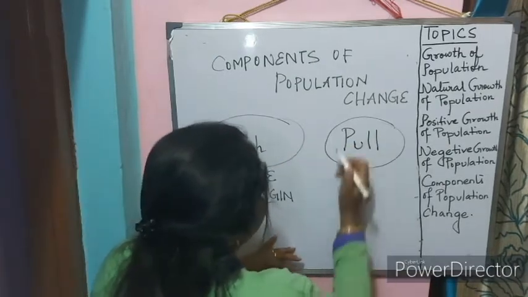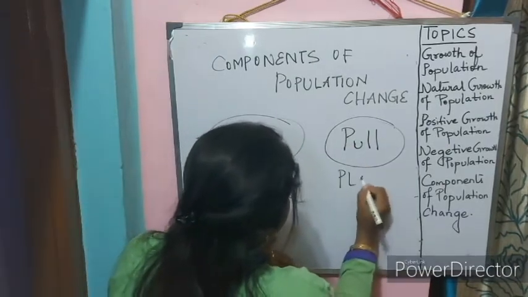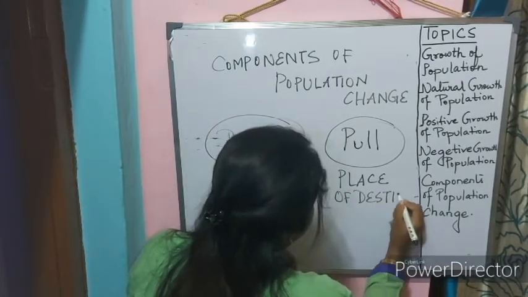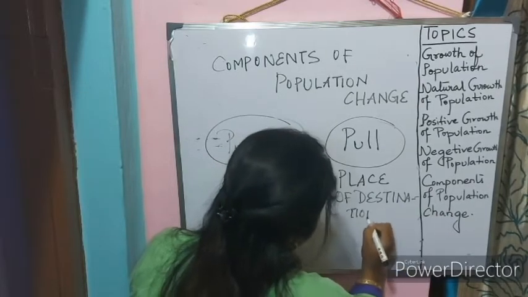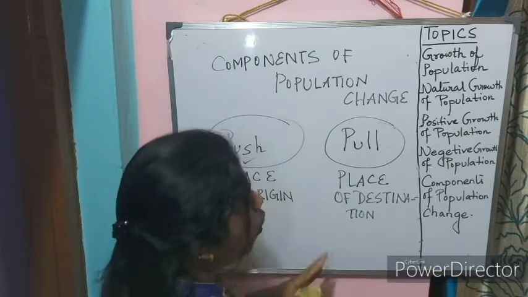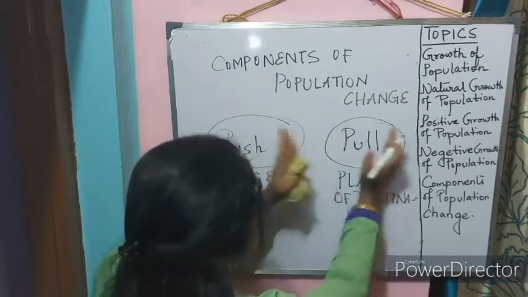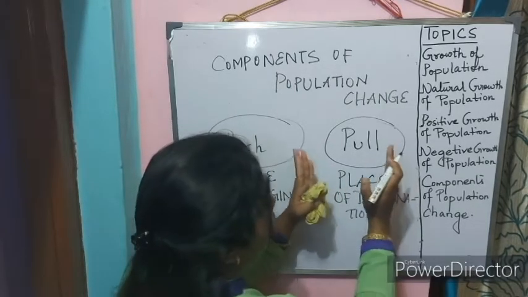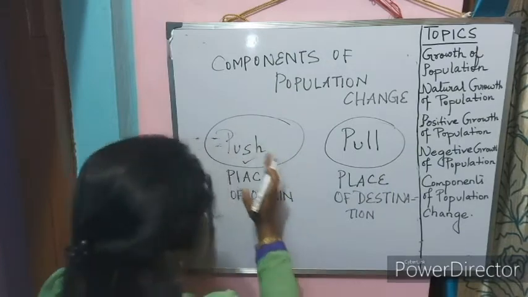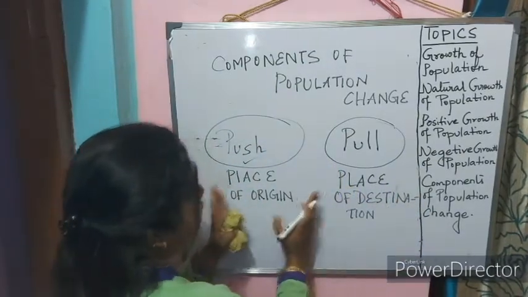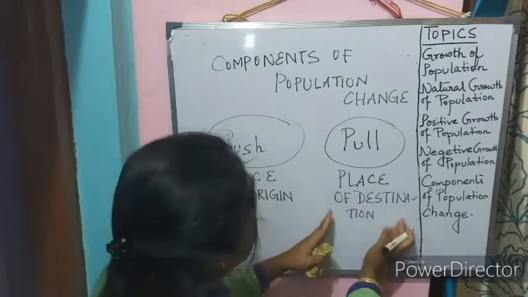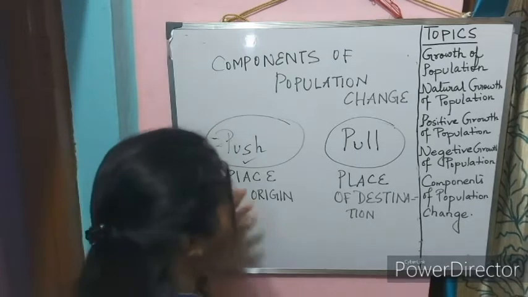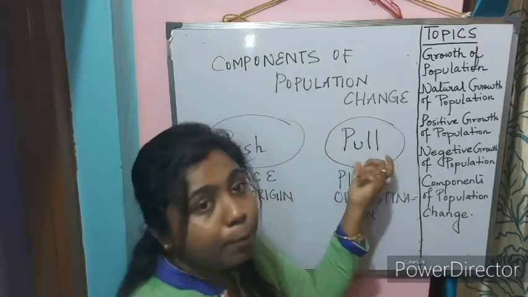And pull means it will exist in the area of the place of destination. That means this is a place where they will get all the facilities which are lacking here. Better job opportunities, better educational system, better standard of living. Clear? So this is referred to as pull factor and this is push factor. Push means pushing somebody from the place of origin, and pull means attracting somebody to the place of destination. So these are the two very important factors on the basis of which migration depends: push factor and pull factor.